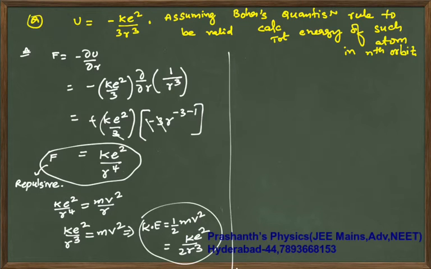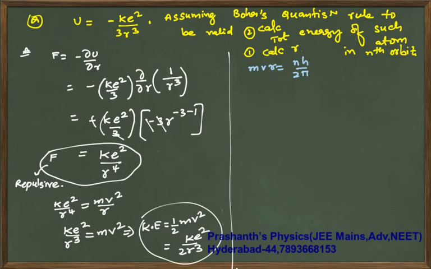You are supposed to calculate the radius as well. Maybe my question I should change it as calculate, this is your second bit, first bit is calculate radius. Now if Bohr's quantization rule is valid, then what will happen? mvr is equal to nh by 2 pi.